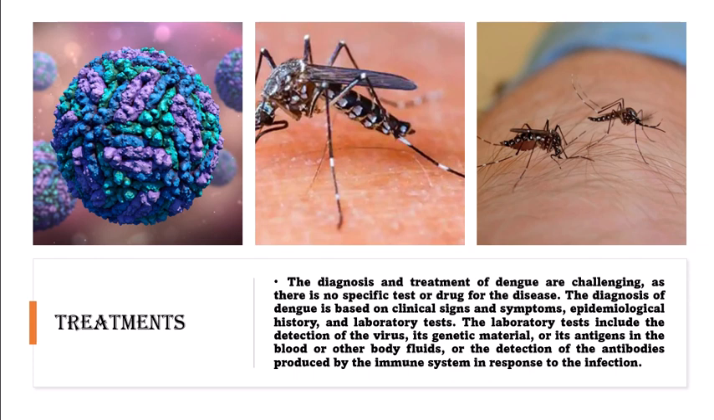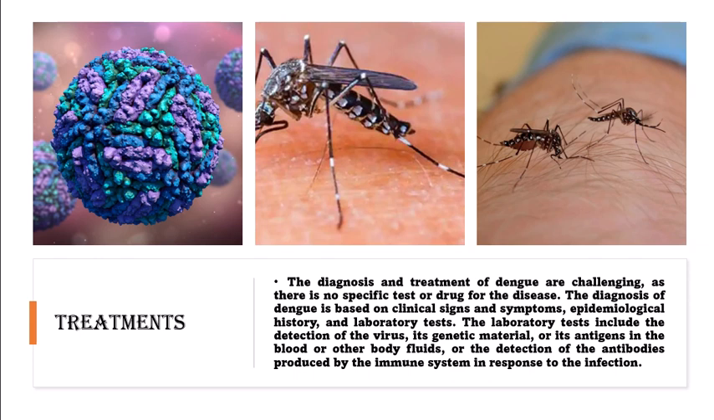The vaccine is administered in 3 doses, with an interval of 6 months between each dose, and it is recommended for people aged 9 to 45 years who live in areas where dengue is endemic and who have had a previous dengue infection. The vaccine is not recommended for people who have never had dengue, as it may increase the risk of severe dengue if they get infected after vaccination.